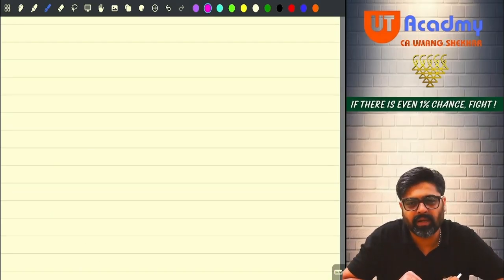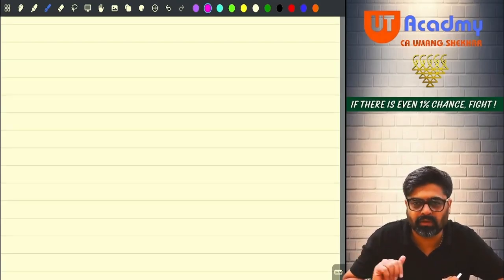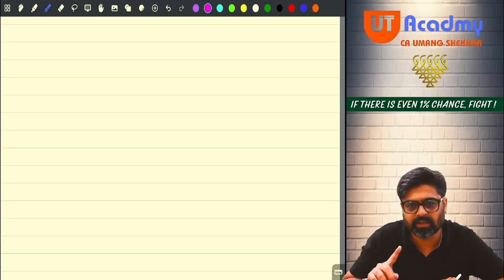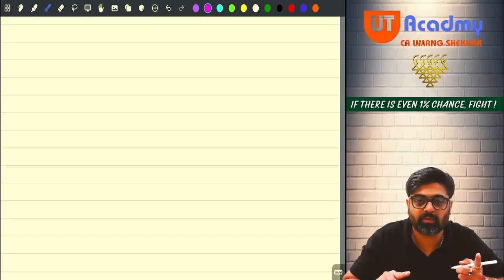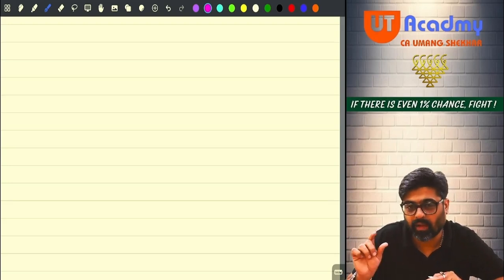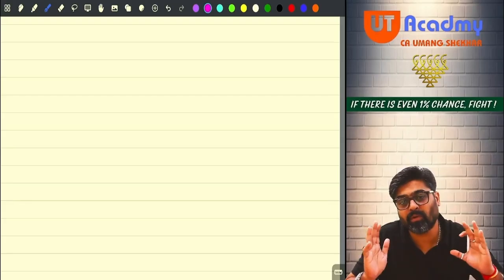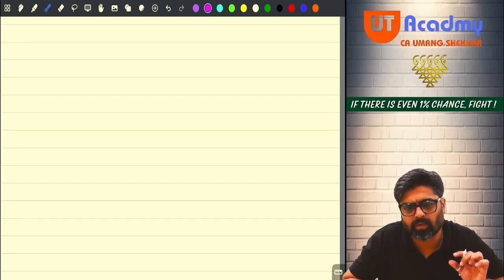But when you calculate the tax liability, see, up to 50 lakhs there was no surcharge. If you cross 50 lakhs, there is a surcharge of 10%. But if you cross 1 crore also, there is a surcharge of 15%. Now, have you crossed 1 crore? Yes. But with a very huge amount or a very minor amount?